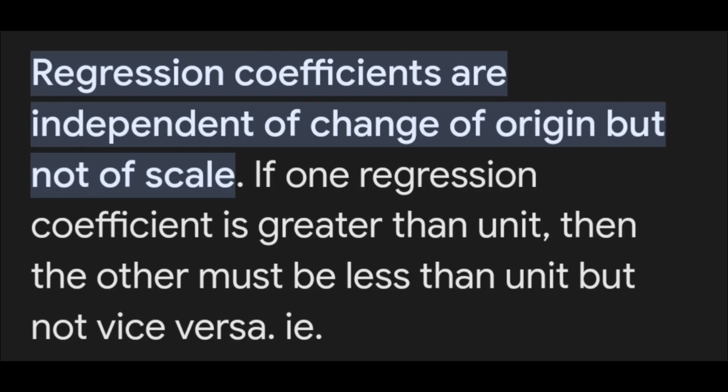Because regression coefficients are independent of change of origin but not of scale. If one regression coefficient is greater than unit, then the other must be less than unit, but not vice versa.